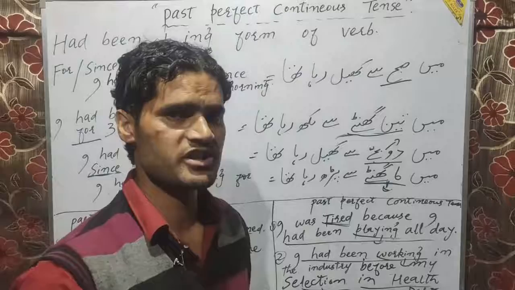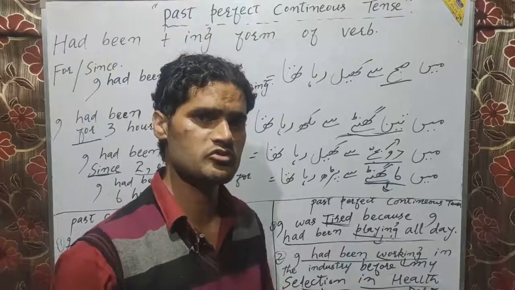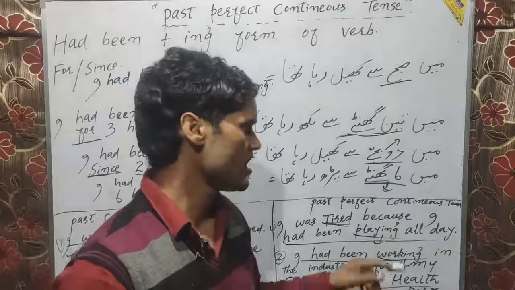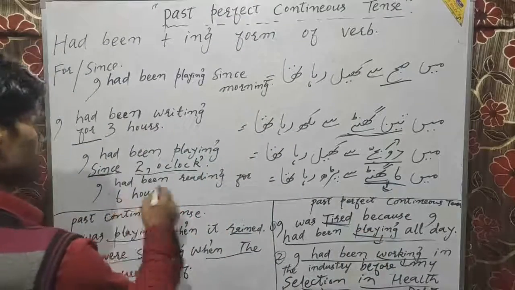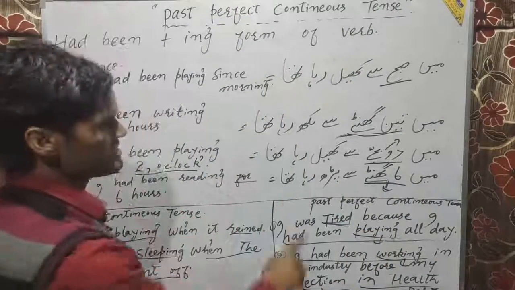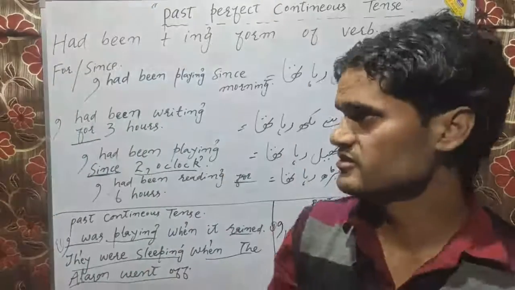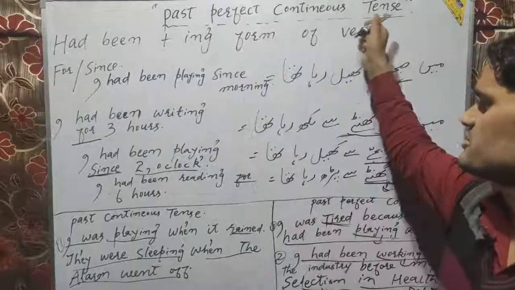It is not the point of time. It just shows us the duration of time. It just shows us how long I had been playing. That is why I have used the word for here. It was the basic information regarding the nature of past perfect continuous tense.